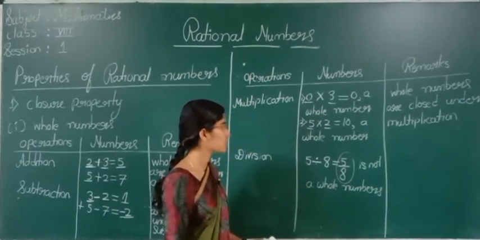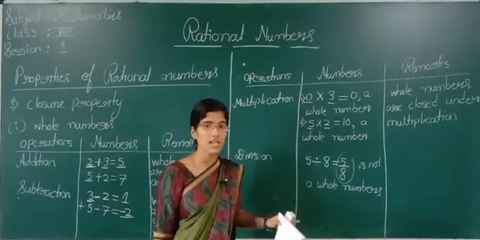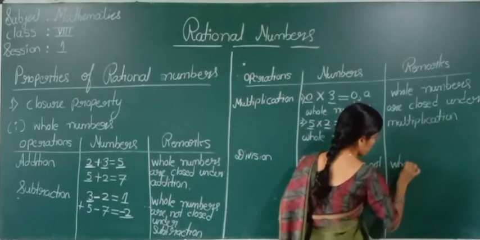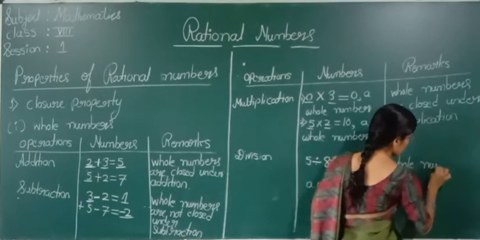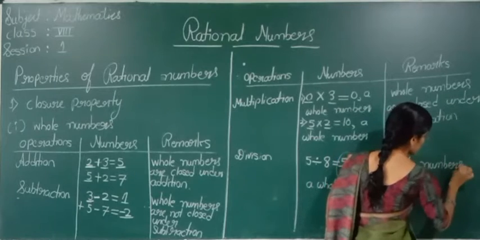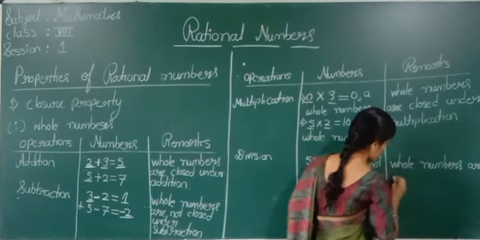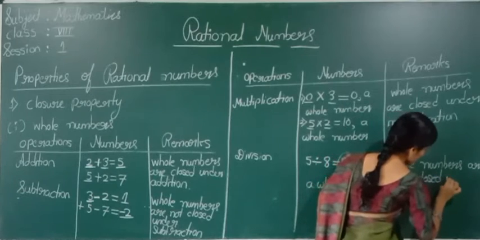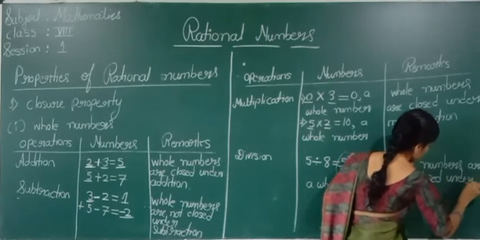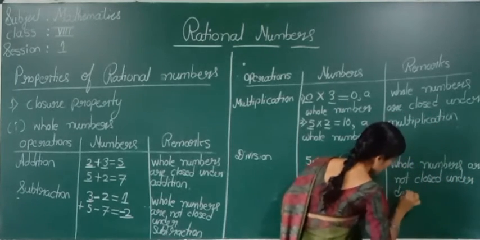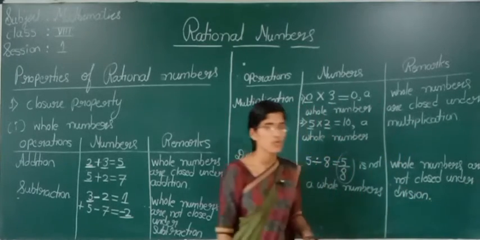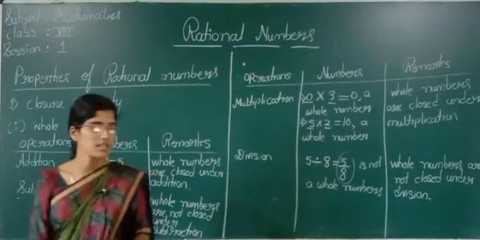We can conclude that whole numbers are not closed under division.